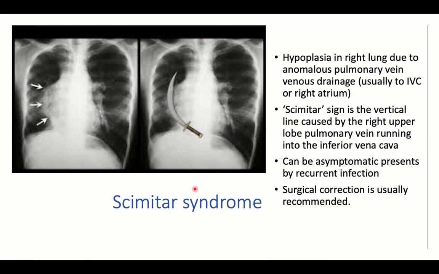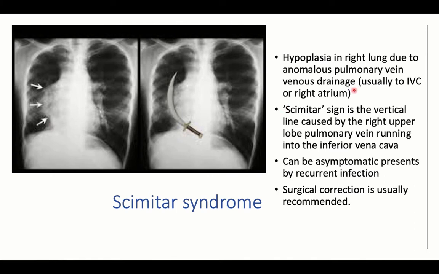Scimitar syndrome. This is a scimitar. It involves hypoplasia of the right lung due to anomalous pulmonary venous drainage, usually to the IVC or right atrium. So the pulmonary vein that drains the right upper lung lobe drains abnormally into the inferior vena cava or right atrium, appearing as a whitish line that compresses the underlying lung tissue, resulting in pulmonary hypoplasia.